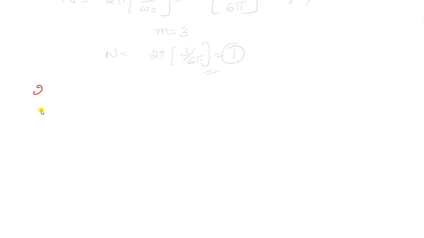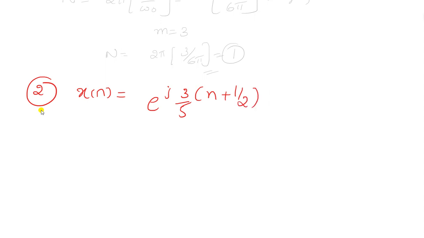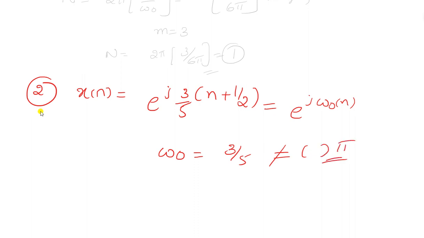Now take another problem: x of n is given by e to the power of j into 3 by 5 n plus 1 by 2. We need to determine whether the signal is periodic or not. Clearly observe that it is compared with e to the power of j omega naught n. From that, we can define omega naught as 3 by 5, which is not a multiple of pi.